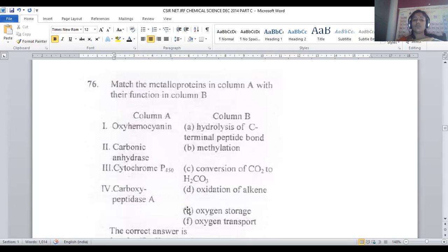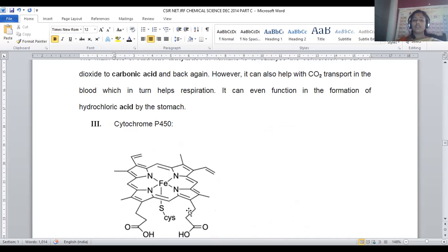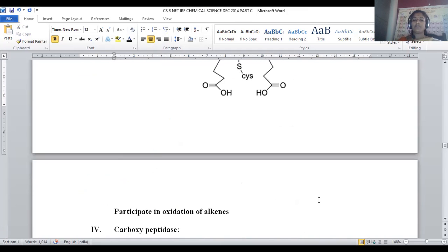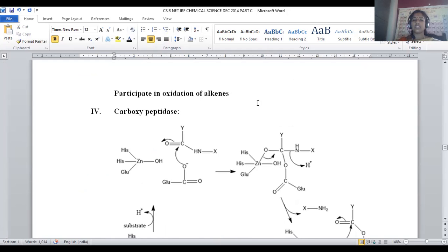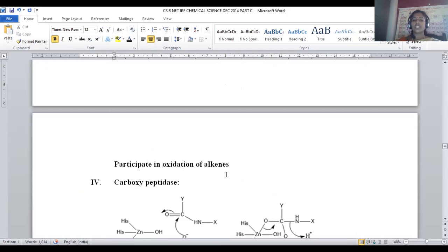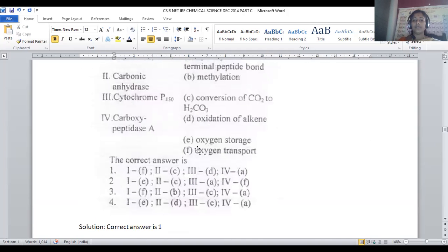Cytochrome P450. Cytochrome P450 is another kind of system which is present in living organisms. The main purpose is to oxidize alkene molecules. Iron is the central metal, bound with the porphyrin ring system, and cysteine-rich sulfur is also present around that central metal. The purpose of this one is the oxidation of alkenes. Oxidation of alkenes is provided in option number 2, right?